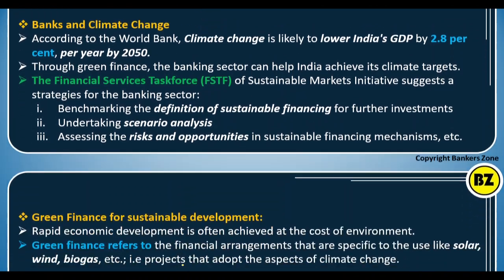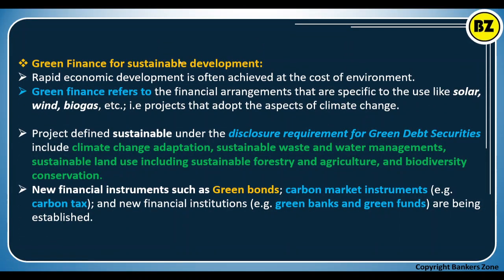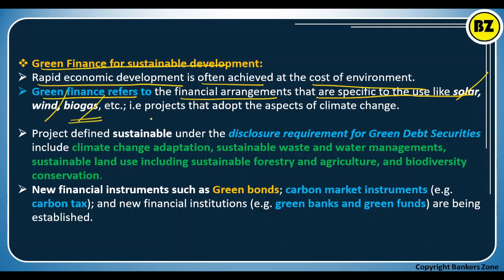Now see, green finance for sustainable development. What is green finance? Rapid economic development is often achieved at the cost of the environment, right? So green finance refers to financial arrangements that are specific to certain uses, for example solar, wind, biogas. These are the projects we can finance, and that is referred to as green finance. So we can say projects which address climate change are referred to as green projects, good for green finance. So very simple.